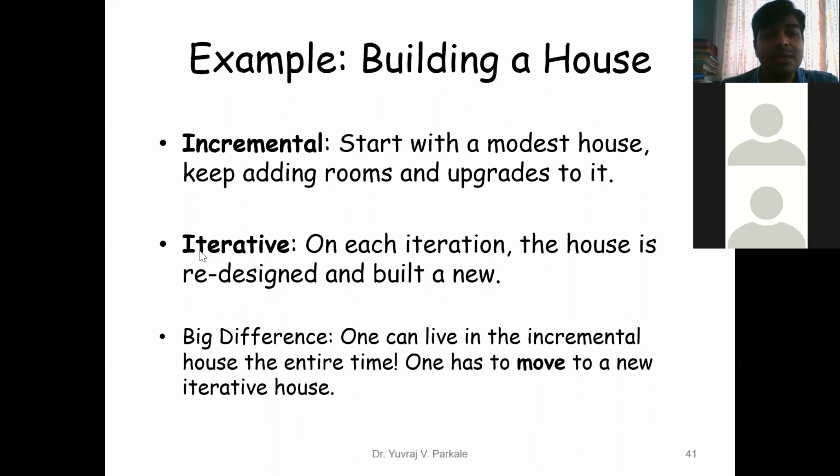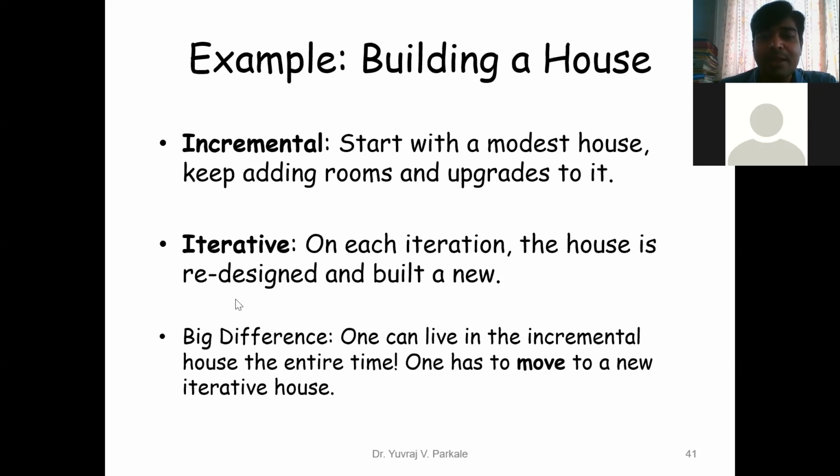Now, what is the iterative type of modeling? Iterative modeling is quite different. In this, iterative means I have a number of iterations. On each iteration, the house is redesigned and built anew. That means I will purchase a house, and then I will see that my needs or my features are not fitted into that house. So I will again redesign a new house, and I will build a new house in the second step.